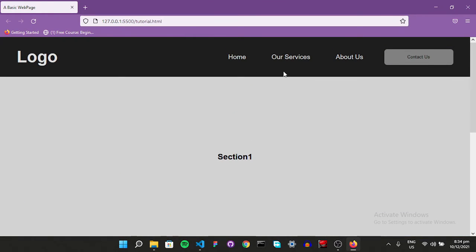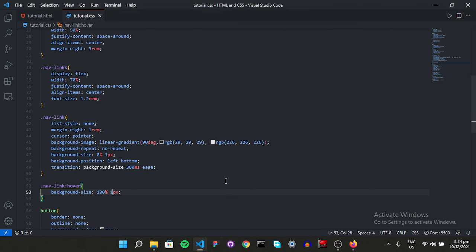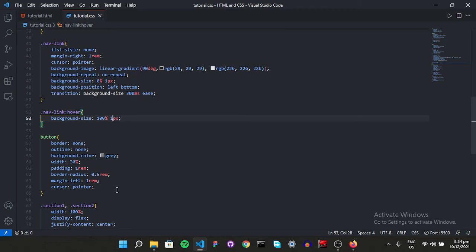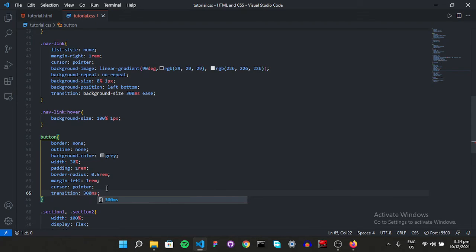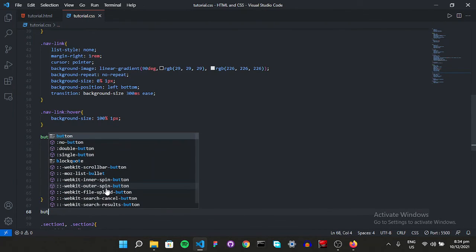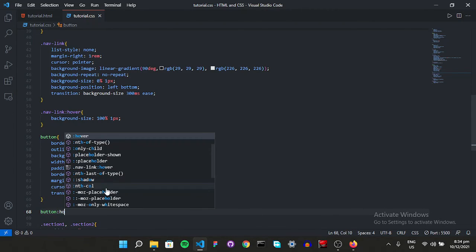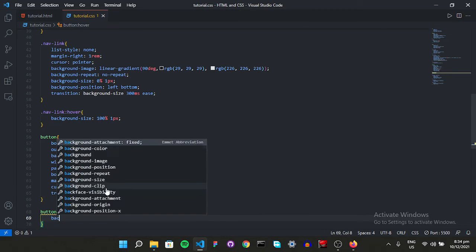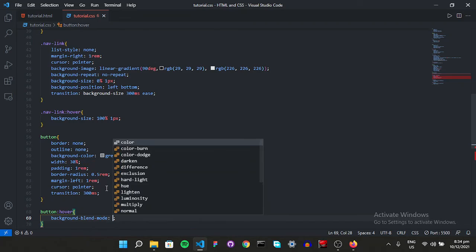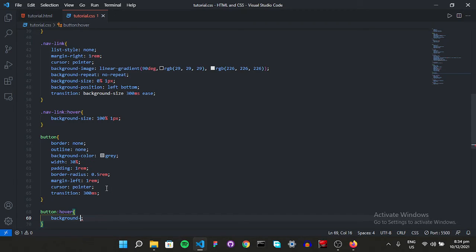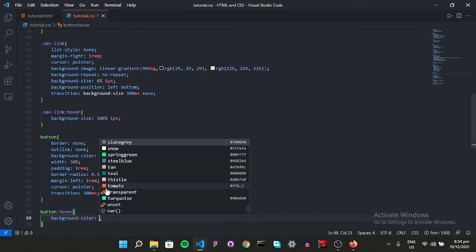But also we have one more thing. Let's add a hover on our button as well. So in our button, we'll give it a transition of 300 milliseconds, and on button hover, let's give it a background, not blend mode, background color.